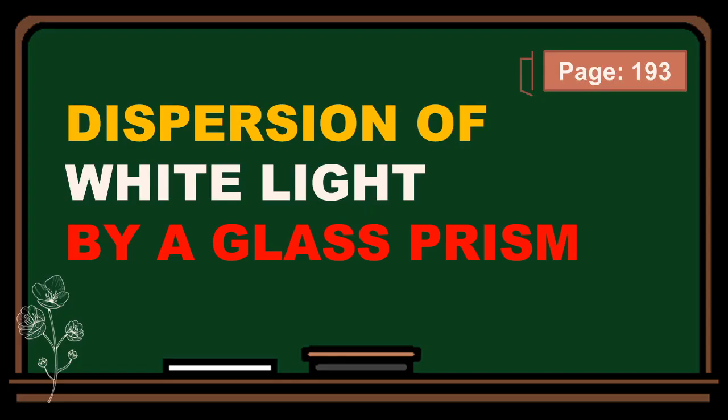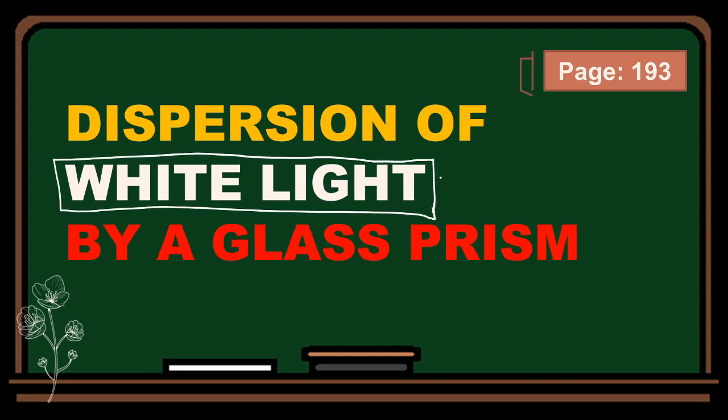Green is not visible. Dispersion of white light by a glass prism. First, try to understand the meaning of the term. Dispersion means what? We know white light contains so many colors.